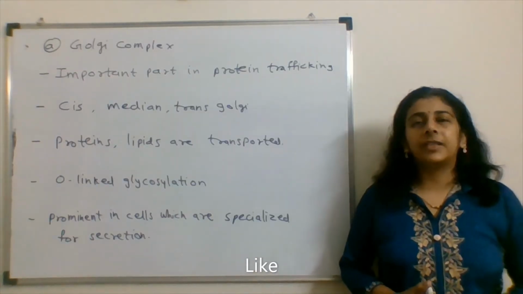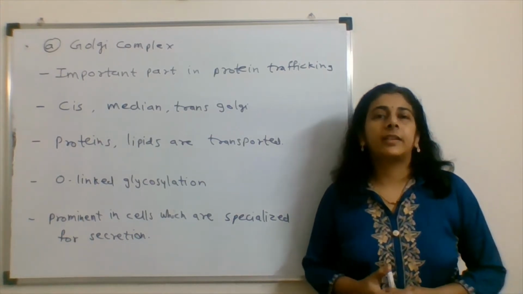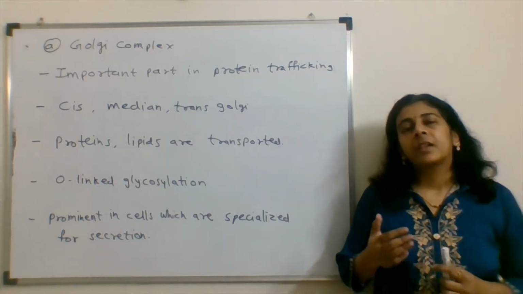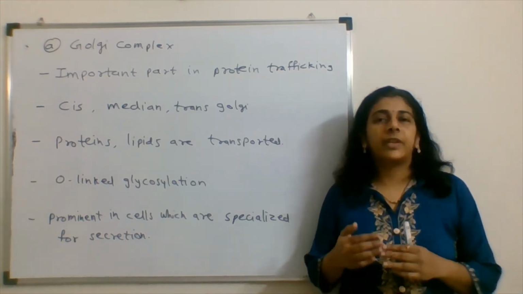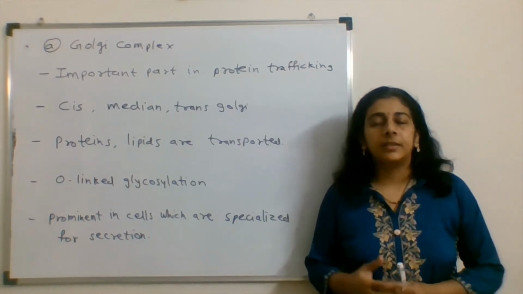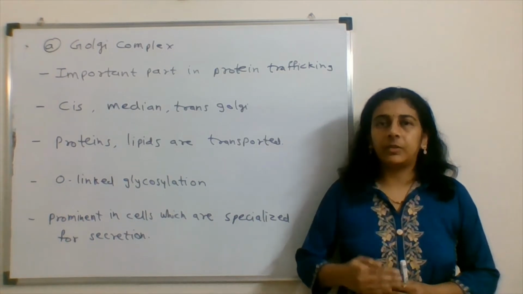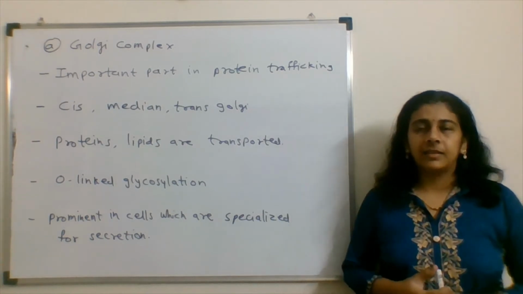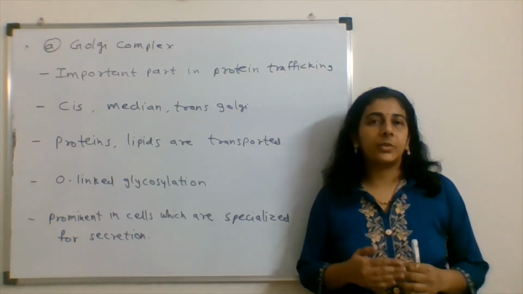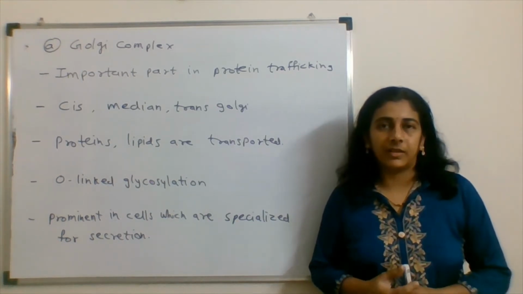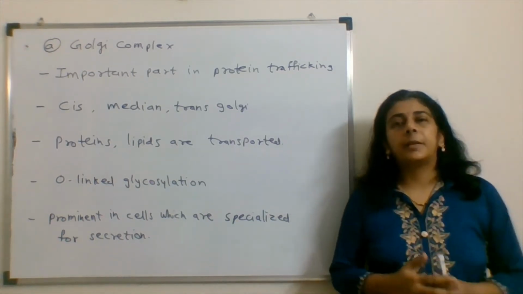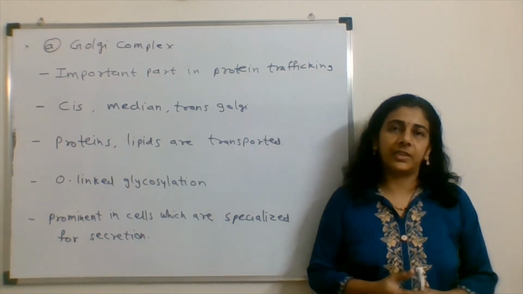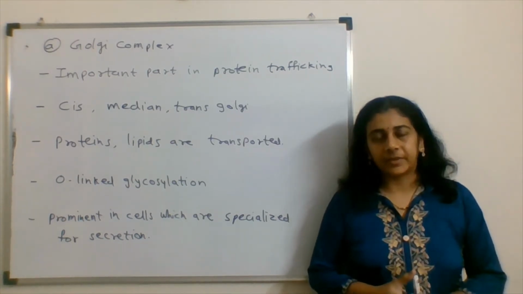So first, discussing the Golgi apparatus. This is an organelle present in the eukaryotic cell. It is a single membrane organelle. After the ER, what we find is the Golgi complex in a cell. In continuation with the nucleus, then the endoplasmic reticulum, and then we observe the Golgi complex in the cell. The part of the Golgi which is towards the ER is known as the cis Golgi. Then the middle part we call the median Golgi, whereas the trans Golgi is the part of the Golgi complex which is towards the plasma membrane.